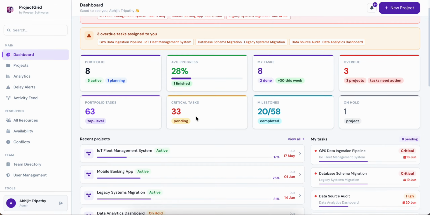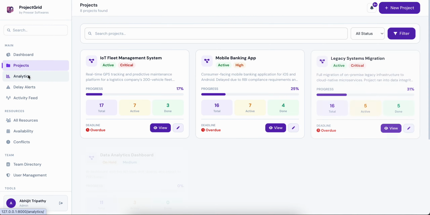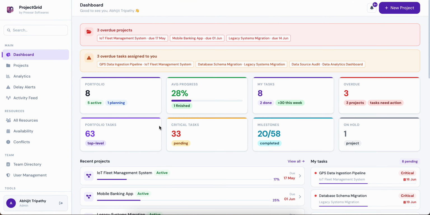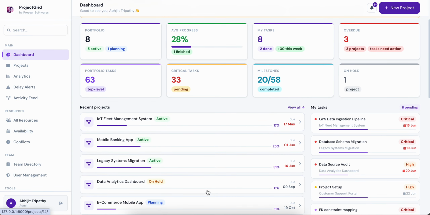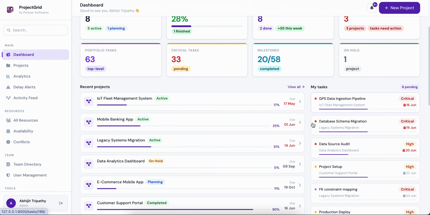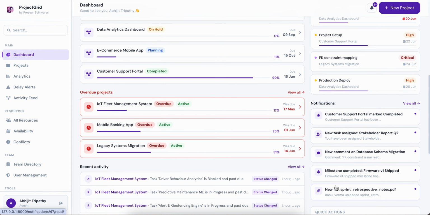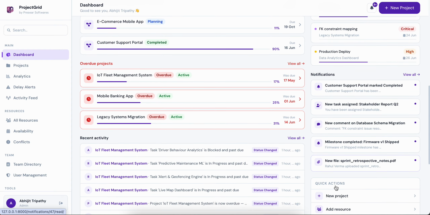If you want any types of graph here, in analytics you are going to get a few graphs. But if you are looking for specific statistics based on project data, we are capable enough to design that for you at no cost if you are taking our software. Here you can see all the projects, all the tasks that have been assigned to me, and the notifications which have been given to me.